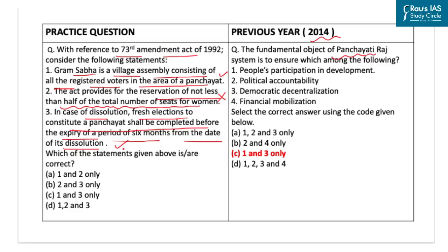Another important point here to understand is that where the remainder of the period when the panchayat is dissolved is less than 6 months, it shall not be necessary to hold any election for constituting the new panchayat for such period. The question for this is, which of the statement given above is or are correct, and the correct code for the given statement will be option C, that is only statement 1 and 3 are correct.